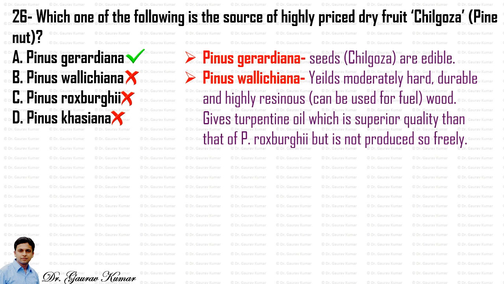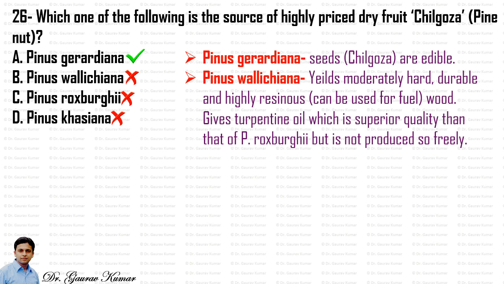So actually, if you get a question in the exam asking for the source of turpentine oil, then you should always mark Pinus roxburghii in Pinus. You should not mark Pinus wallichiana, because although the turpentine oil of Pinus wallichiana is of superior quality, it is not produced freely.